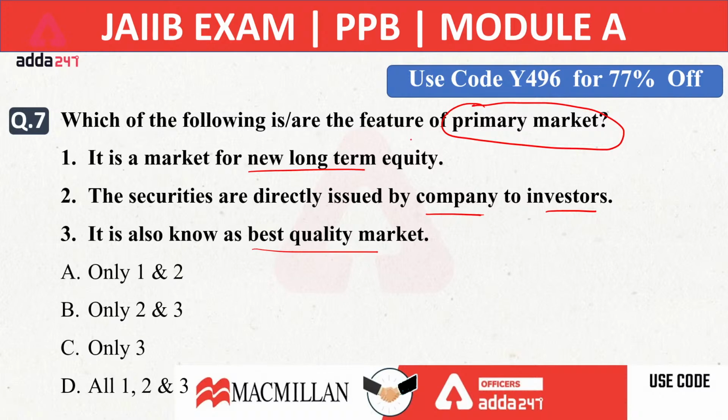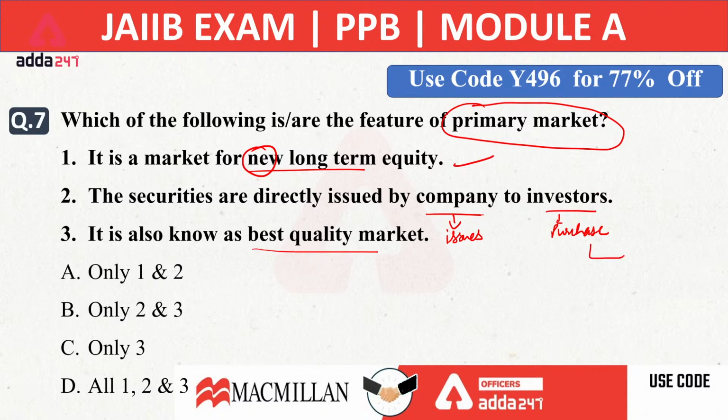Now the first option is very much correct, that it is a market for new long-term equity. That is correct. If we are talking about the security, the second option, the securities directly issued by a company, it is true, because when we are talking about a company, company issues shares, okay, and investors purchase those shares, and investors can't resell these securities in the primary market.